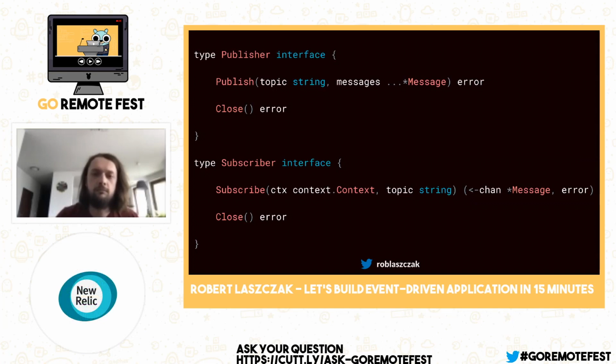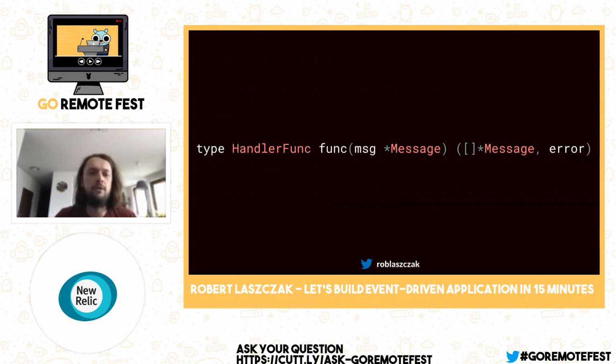The third, probably even more important type, is a handler function. If you think about any event-driven application, in practice you can build it from a limited number of functions like this. I mean, every application is consuming some message, and in some cases it's emitting some message. Nothing fancy, basically. And of course, you can have some side effects here, but it's up to you to put them in this function.